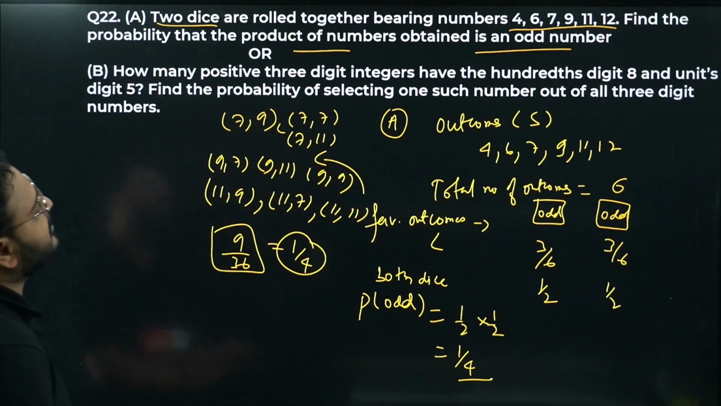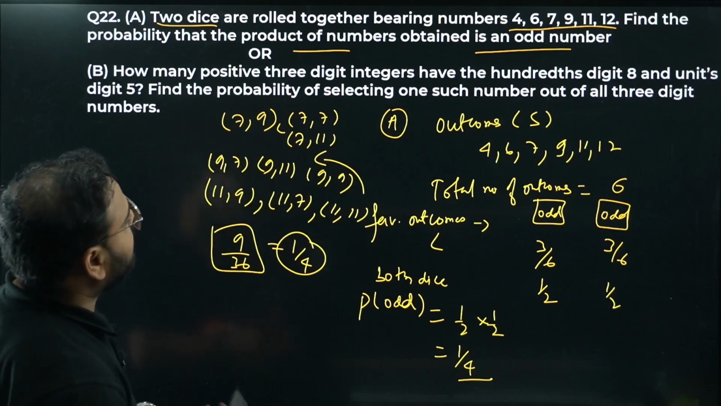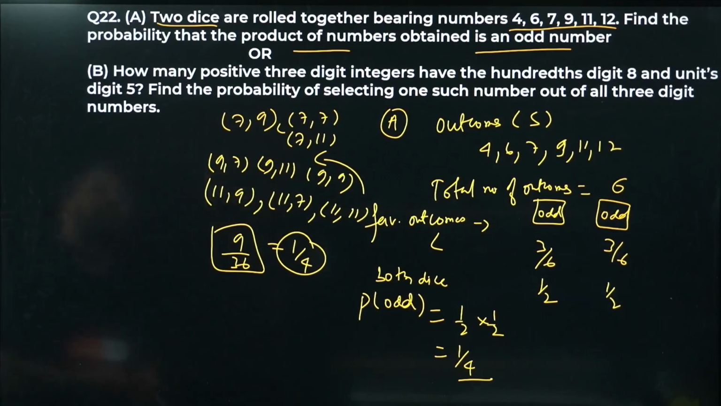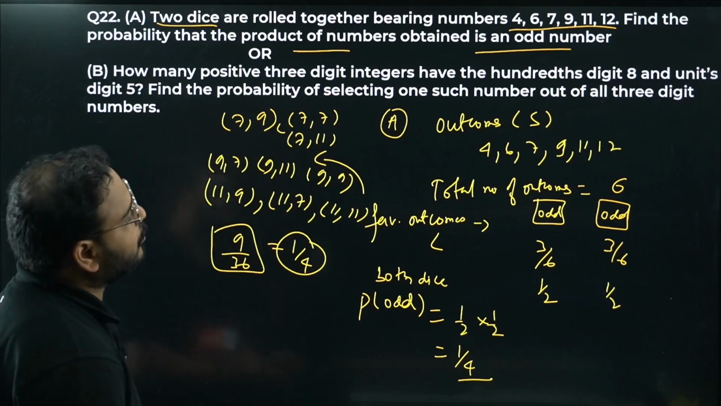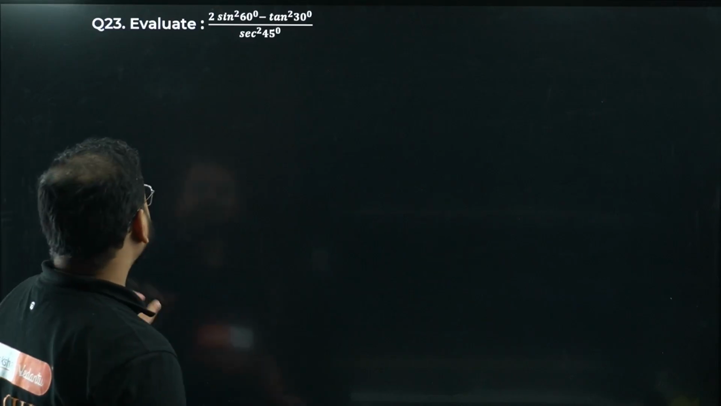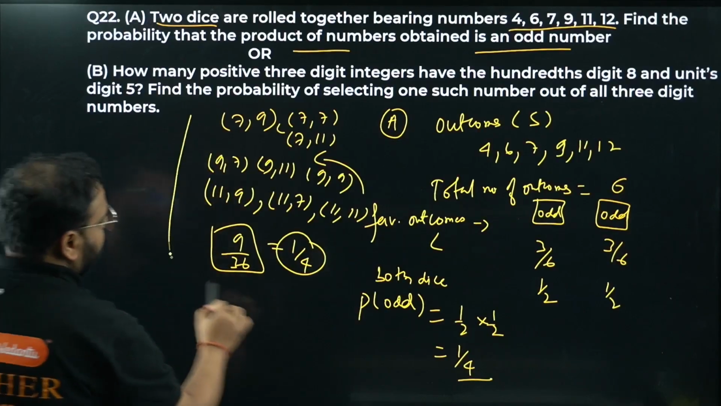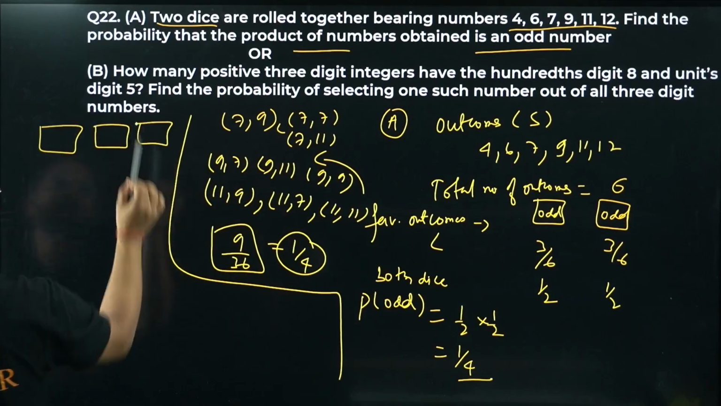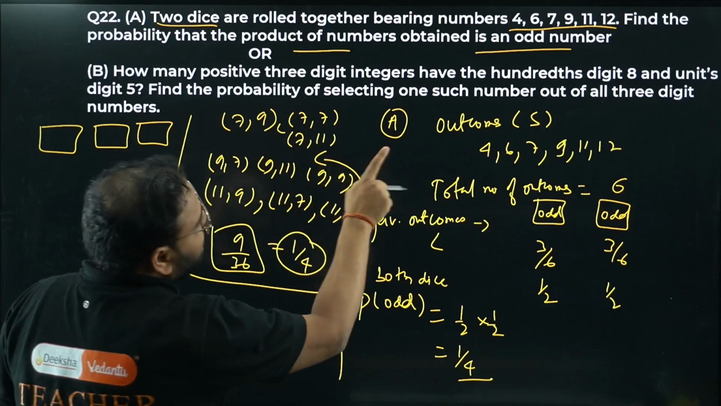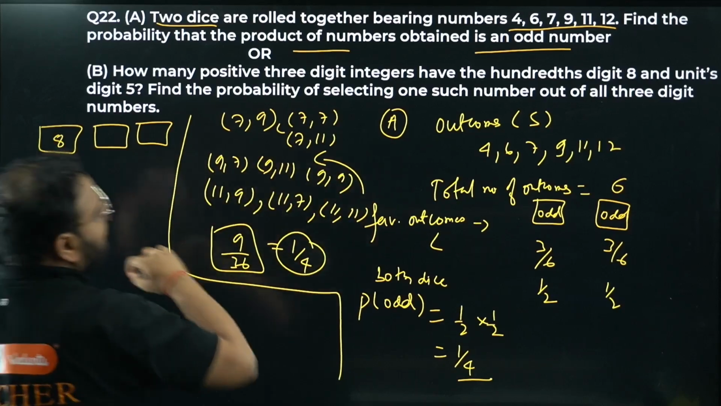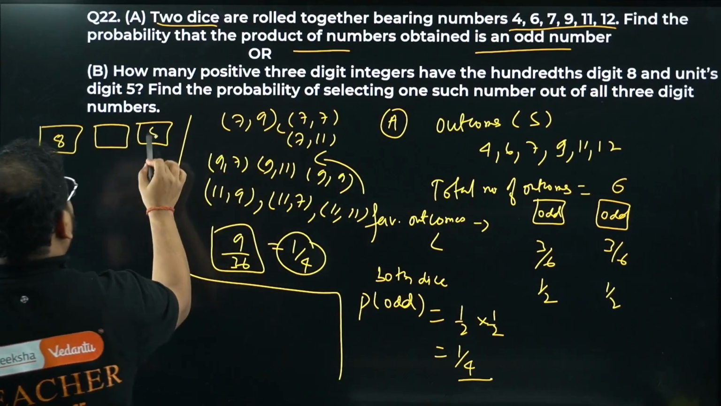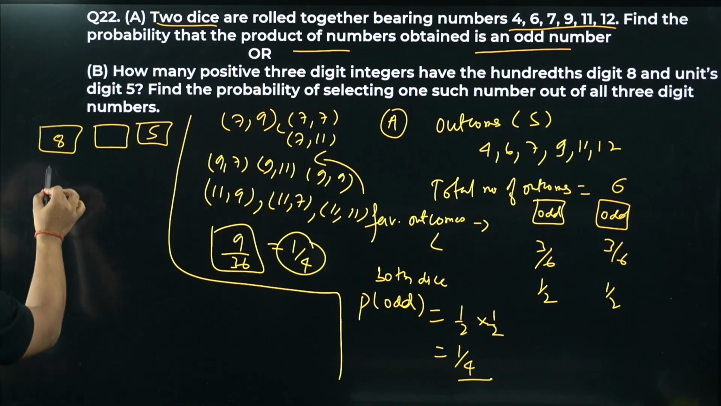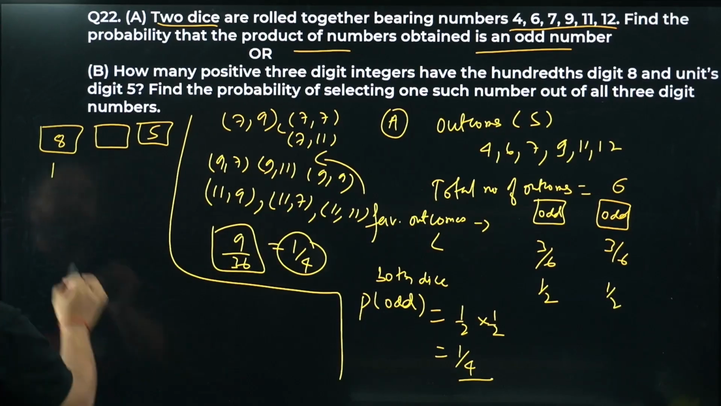How many positive 3-digit numbers have hundreds digit as 8 and unit digit as 5, and what is the probability of selecting one such number out of all 3-digit numbers? Let's have a look here. A 3-digit number means over here like this and like this. They have said to fix the hundreds digit as 8 and the ones digit as 5. So picking 8 is 1 out of 9.